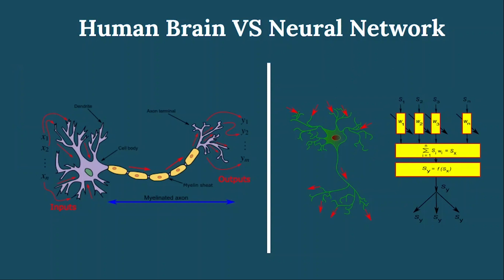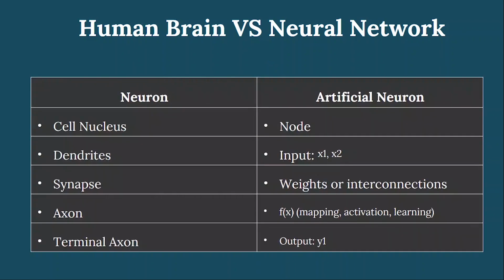Now let's have a look at the human brain versus the neural network. In the human brain we have dendrites, cell body, axon terminal and so on. But in the artificial neural network we have the activation function, the sum and the output. In a neural network we have the input layer, hidden layers and output layer. Let's look at the components in the human brain versus the neural network.